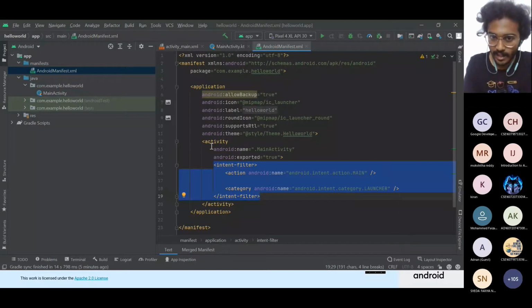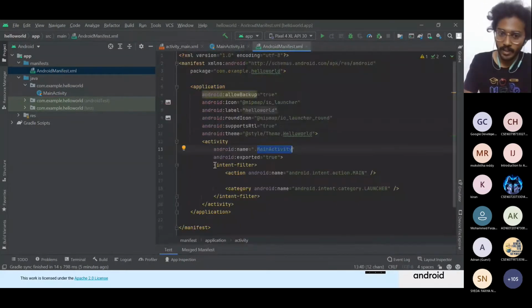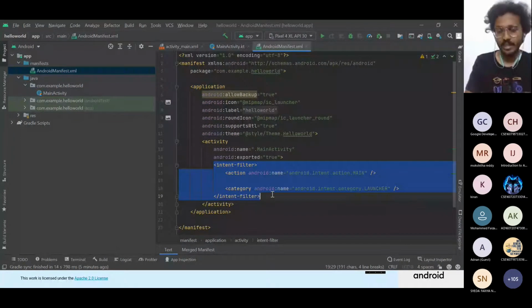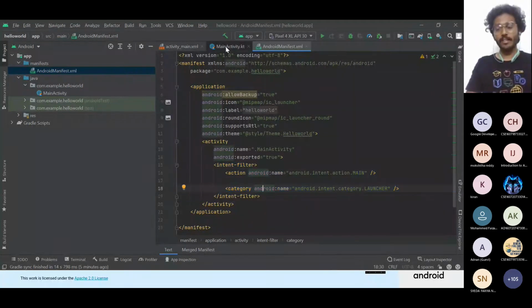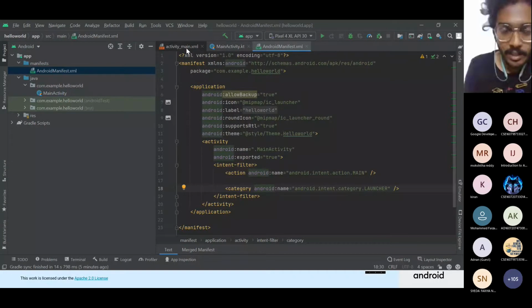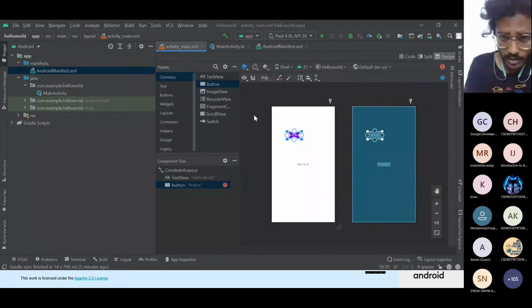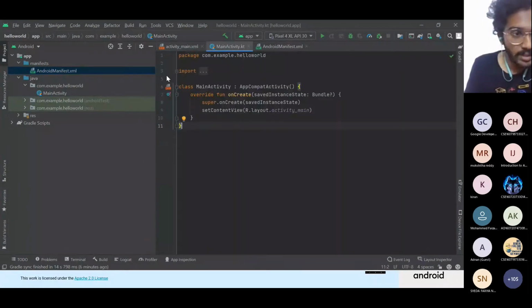It is placed in this activity, the main activity, you can see the name of the activity as main activity, which is this one. Wherever this piece of code is placed, that is where the program starts first. That means as you run it, you'll be able to see the output in this XML format. Let me show you how that works.